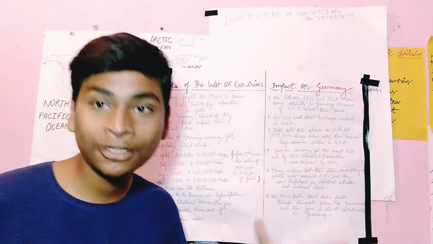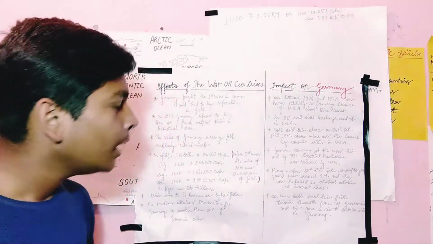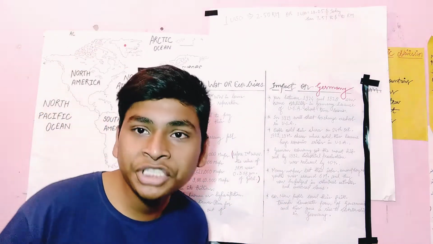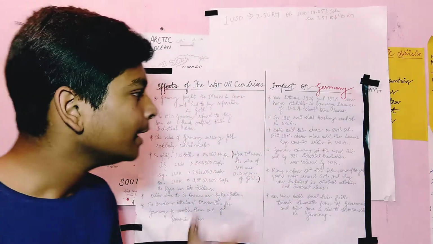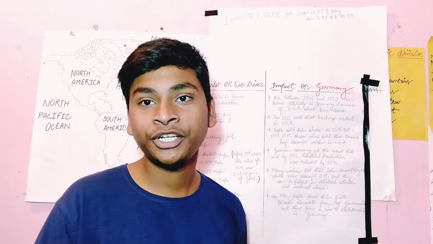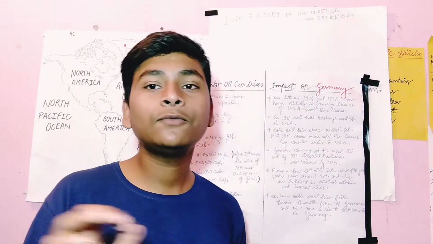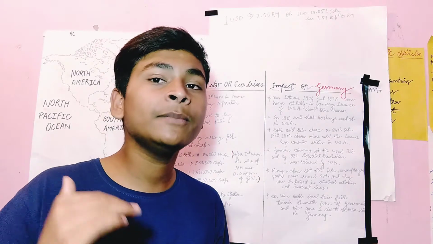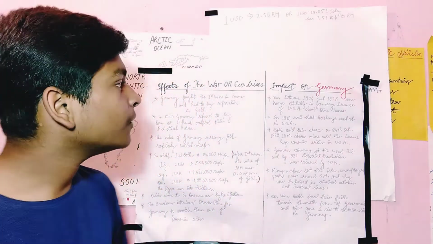Now let me talk about the impact on Germany after the economic crisis. What happened? The US helped them, but the US itself fell into trouble and was not in a good situation. There is one stock market, the Wall Street Exchange, and this stock market fell very badly because 13 million shares were sold. Now let me tell you the first point.